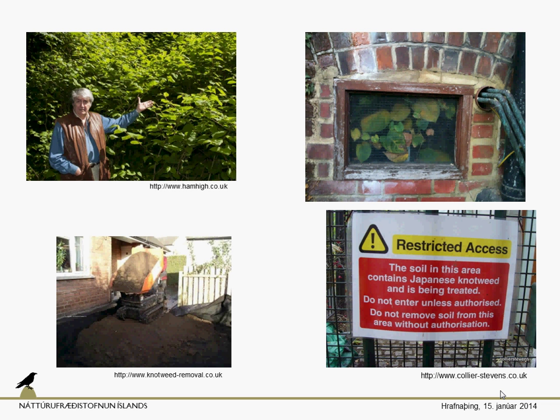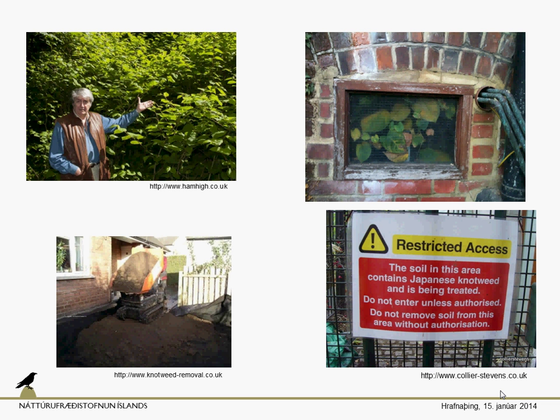They remove the whole soil, and you can see here the barriers for protection, because it is possible that close to the foundations or close to the fence there were some remains of rhizomes, and this barrier is made to prevent the rhizomes from growing into the new soil.